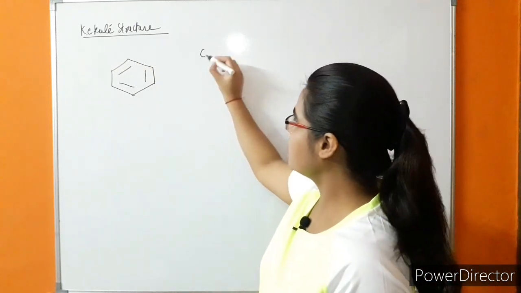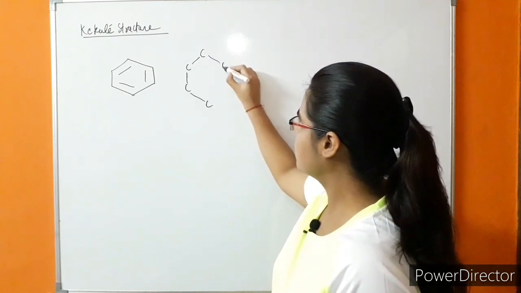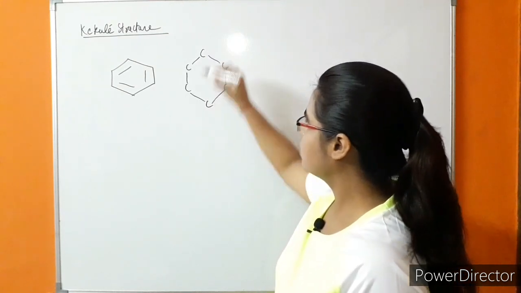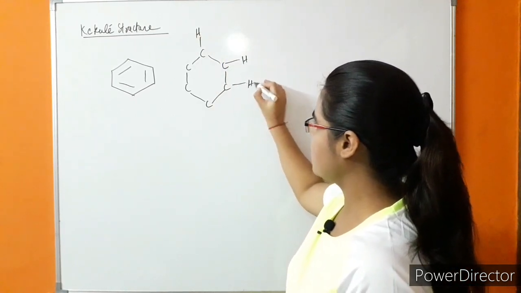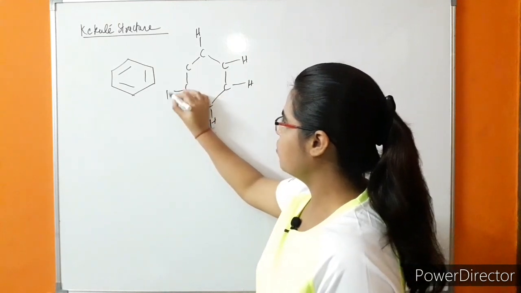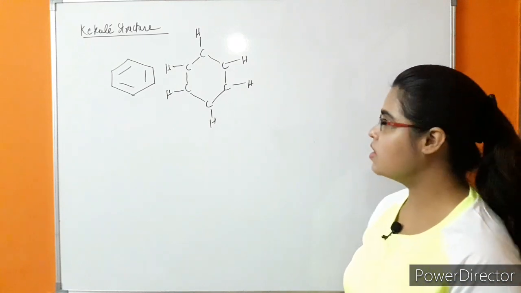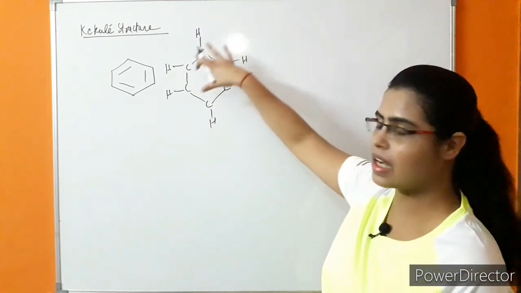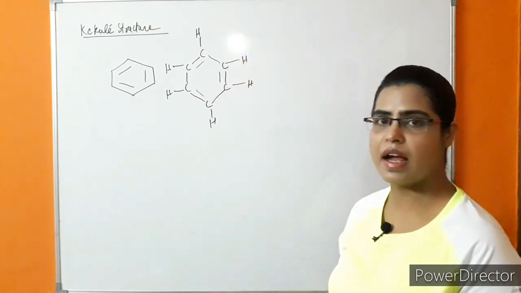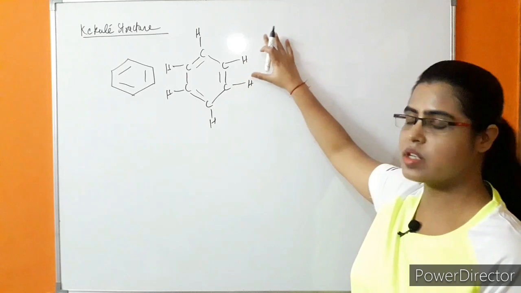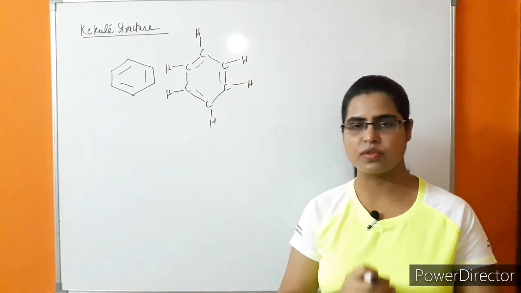So if we represent it in this structure, each carbon is attached to one hydrogen. So in the benzene ring there are 6 hydrogens and 6 carbons, forming this cyclic system, in which there is alternate single and double bonding. This was the Kekulé structure.